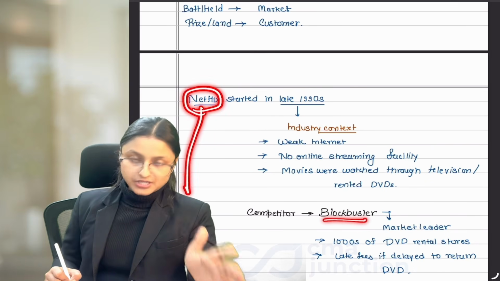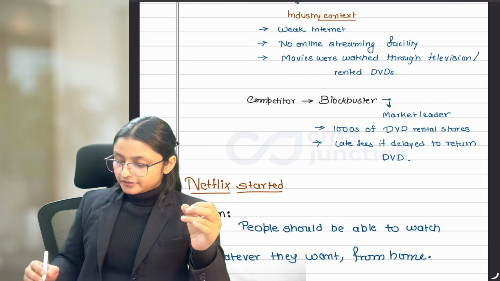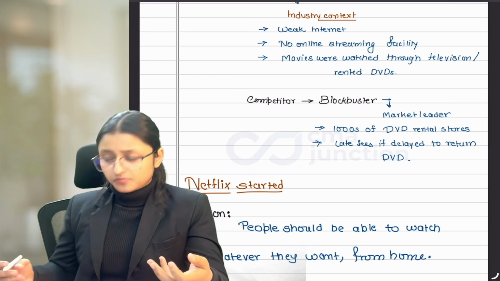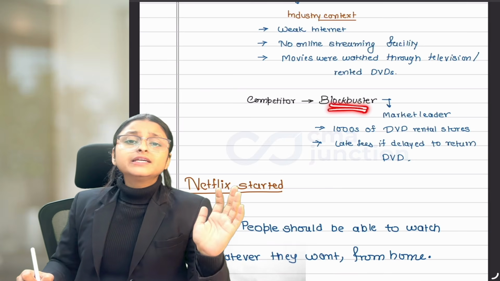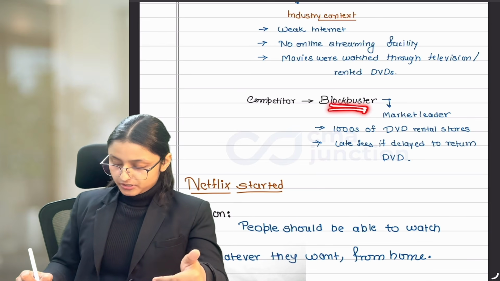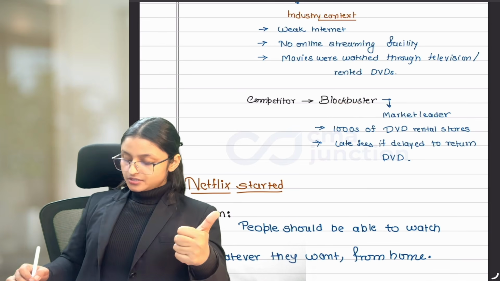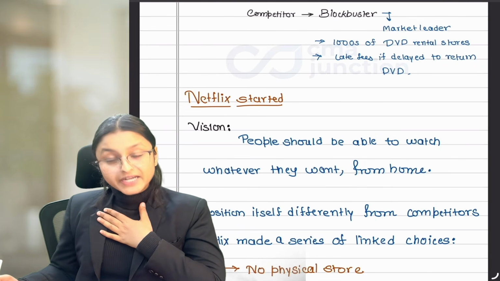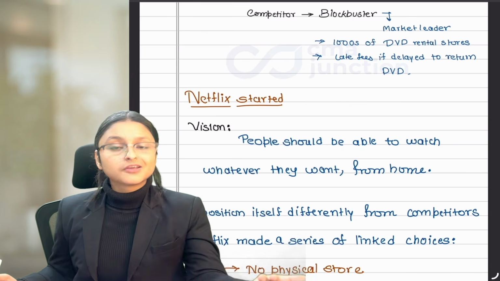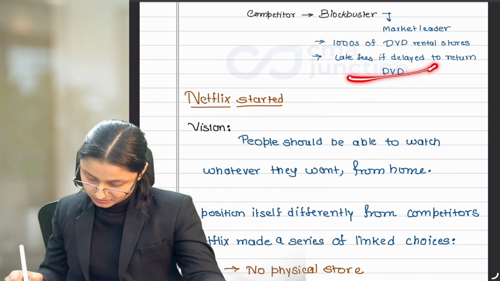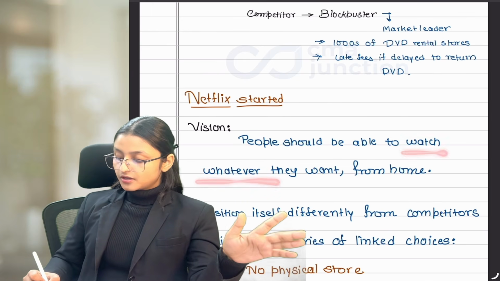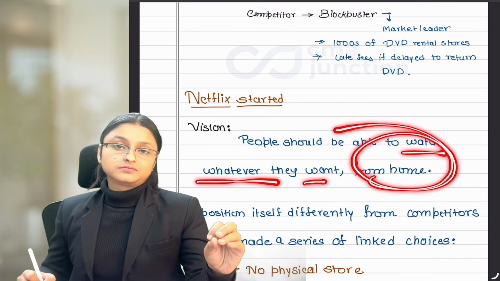At this time, Netflix started. Now think about it, if Netflix also went with stores, then it might not work better than Blockbuster because it was already leading the market. So it would be very hard for Netflix to go above Blockbuster. So what Netflix thought is, we will be providing the movies on rent to the customers, but our vision is something different than Blockbuster's vision. Our vision is to make people watch whatever they want, whenever they want, from home.